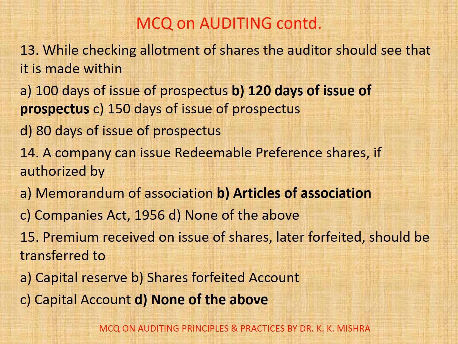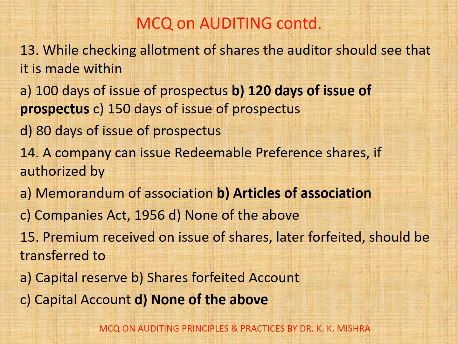13. While checking allotment of shares, the auditor should see that it is made within A. 100 days of issue of prospectus. B. 120 days of issue of prospectus. C. 150 days of issue of prospectus. D. 180 days of issue of prospectus. Correct option is B. 120 days of issue of prospectus. 14.